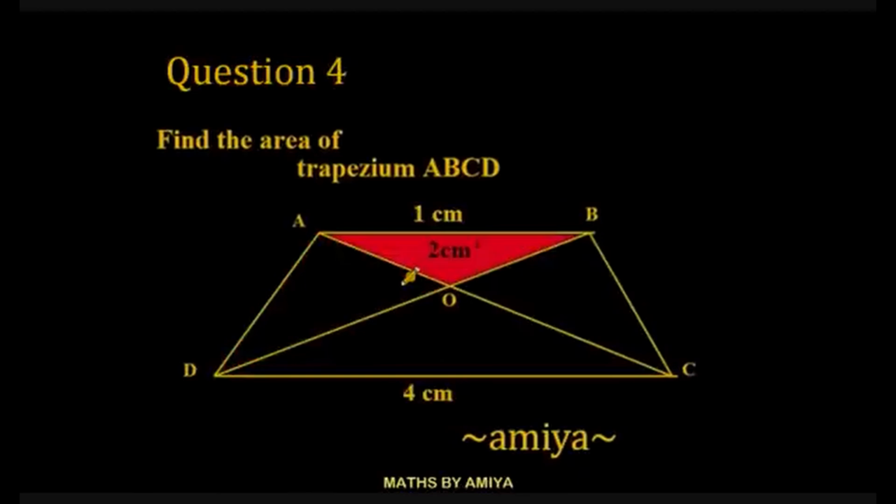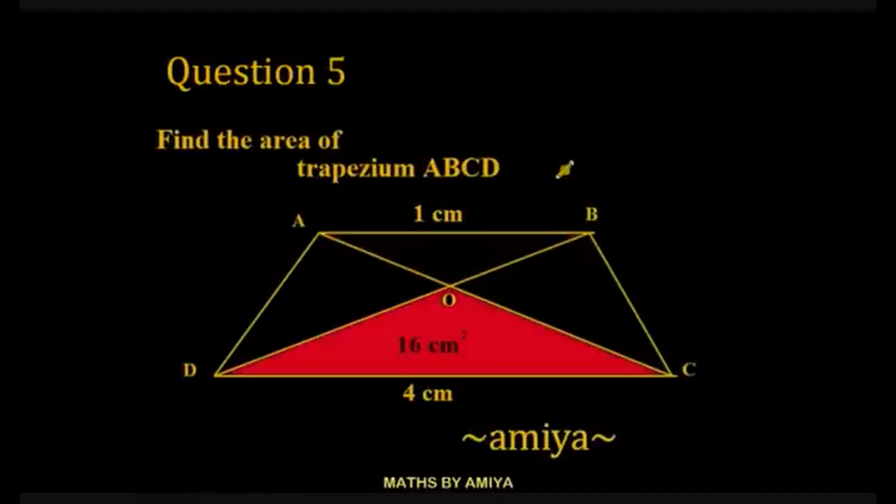Pause the video, solve the question. I think you would have solved it. We have 1 and 4, so the side ratio is 1 and 4. For the 1 area is 2, for the 4 area is 8. If this one is 8, this one is 8. For the 1 area is 8, then for the 4 area should be 32. So the total area is 50 centimeters square.